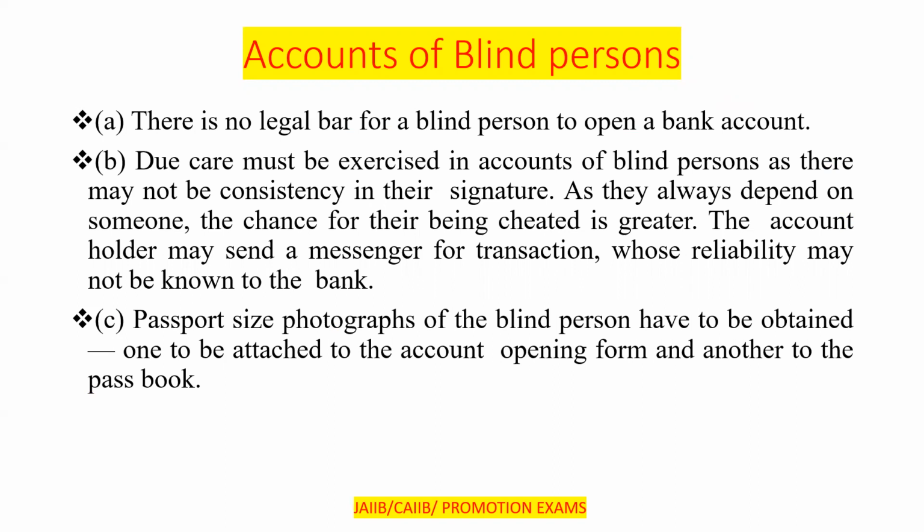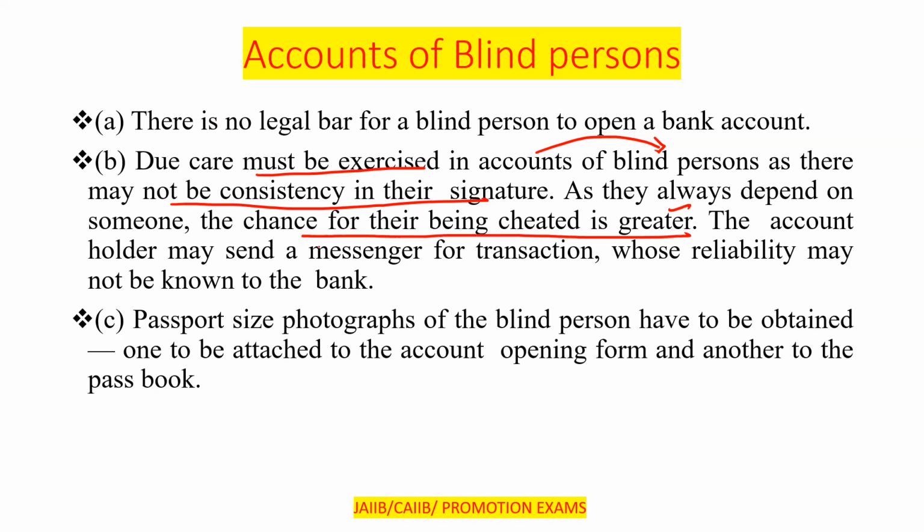Second one, due care must be exercised. Clear? That is, due care must be exercised in the accounts of blind persons, as there may not be consistency in their signature, as they always depend upon someone. We feel that they are not able to sign properly because they are not able to see. As they always depend upon someone, the chance of their being cheated is greater.